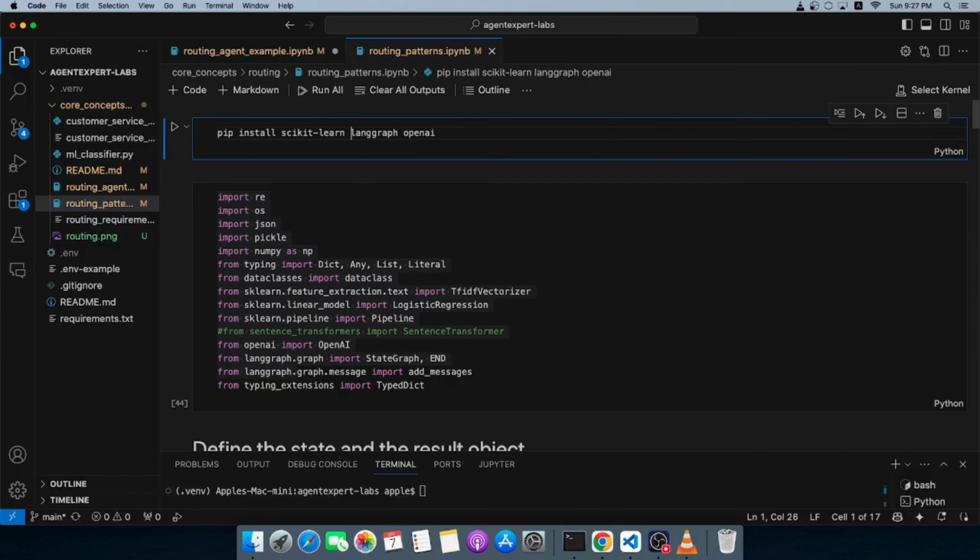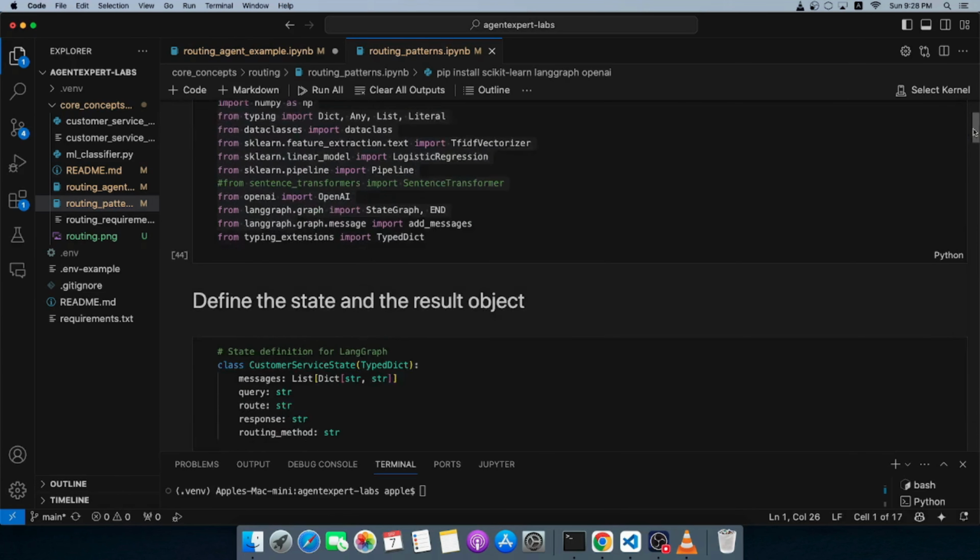Yeah, so essentially you need LangGraph, OpenAI, and scikit-learn. These are the primary packages that you need to make this work. Obviously LangGraph, so that we use the LangGraph system to build an agent, OpenAI to essentially work with an LLM, and scikit-learn to create a custom machine learning classification model to identify an intent. All right, so we made some simple imports here.